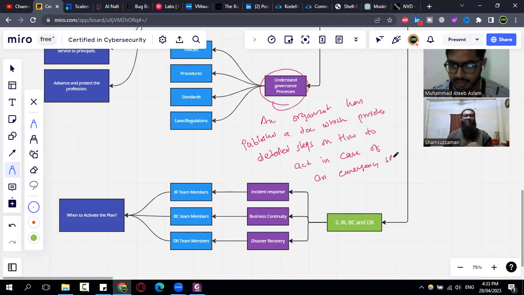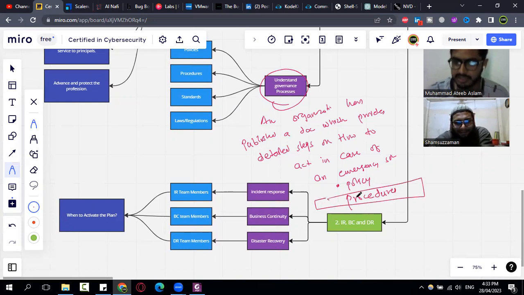The options will be that these steps are known as policy or procedure. Procedure, exactly. Because procedures are the detailed steps that are followed by an employee in the organization. They are a step-by-step process.